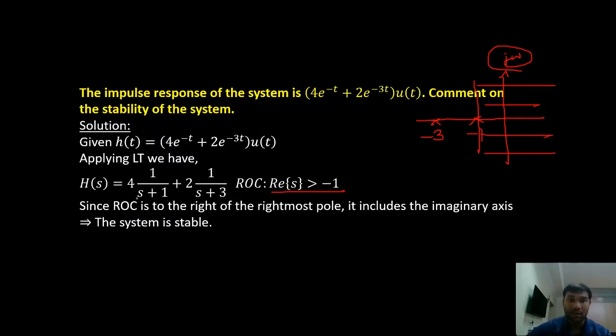We'll find all the possible poles, right? All the possible poles we have found out, and then we have found out the ROC. And then we have checked for the position of poles, and we have checked for the ROC, and we have checked if the imaginary axis is included in the ROC. All the conditions were satisfied. Since then we said the system is stable.